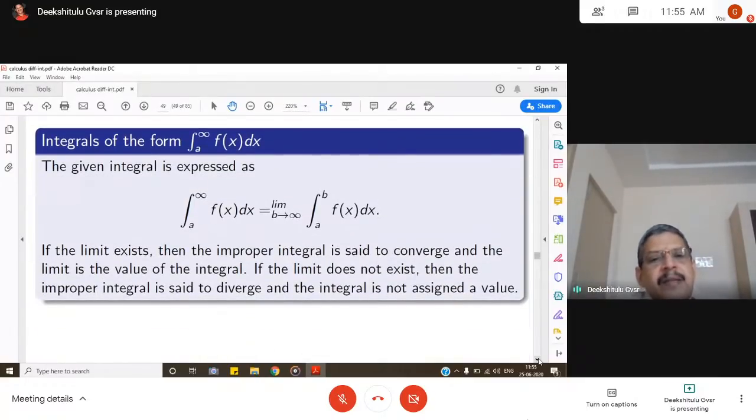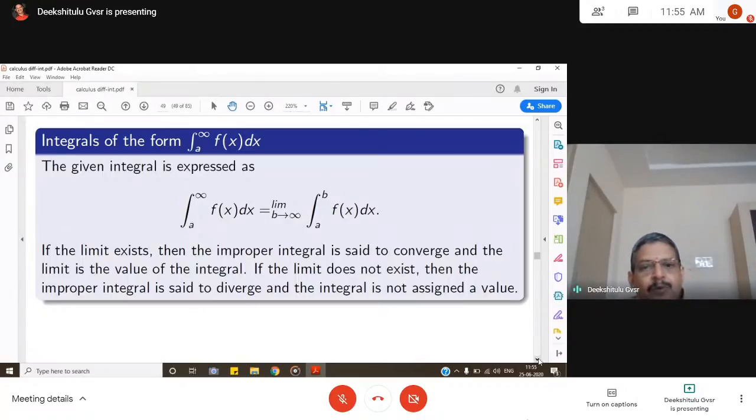When the improper integral is in the form integral a to infinity f of x dx, then in place of infinity, we consider some finite constant b. So the integral now becomes integral a to b f of x dx, which is a definite integral. We can evaluate it. Once it is evaluated, then let this b go to infinity.